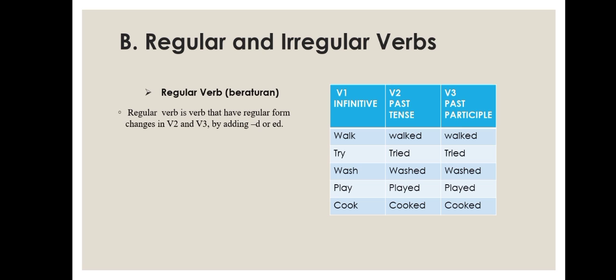Try to see in this table. For the example of a regular verb is try. The verb 1 is try, and then the verb 2 of try is tried, and the verb 3 of try is tried. Why? Because try is a regular verb atau kata kerja yang beraturan dengan menambahkan d or ed di setiap verb 2 and verb 3.